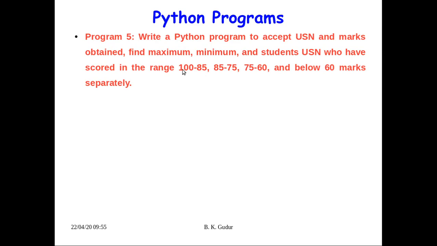What we do here, 100 to 85 means 100 will be included and 85 will be excluded here, and here 85 will be included and 75 will be excluded here. Here we will include 75 and 60, since it's given as below 60. Will include both here, 75 and 60. Okay, let's write a program for this.